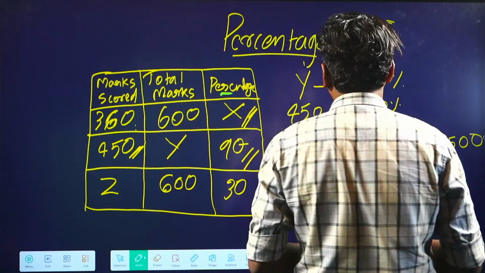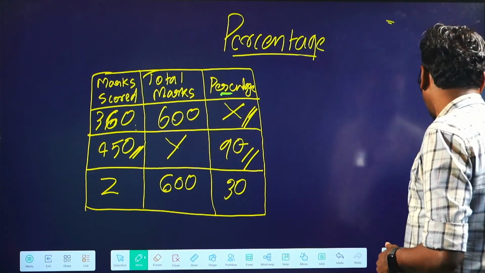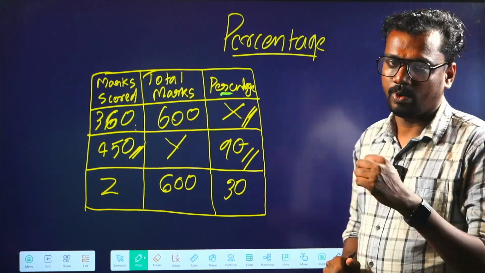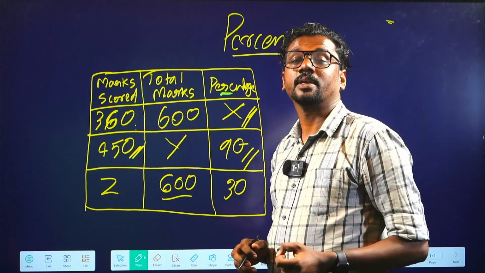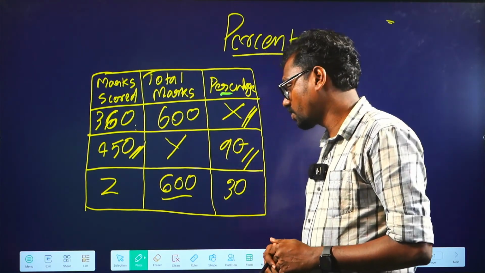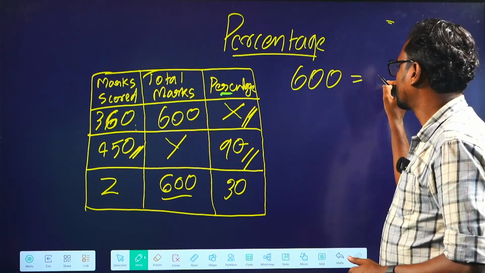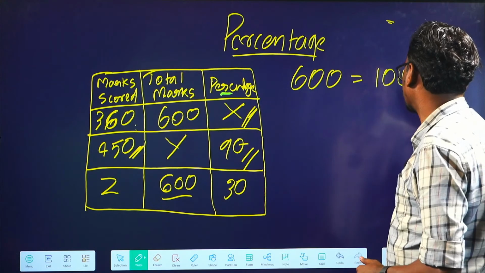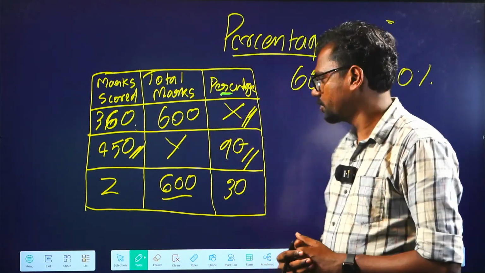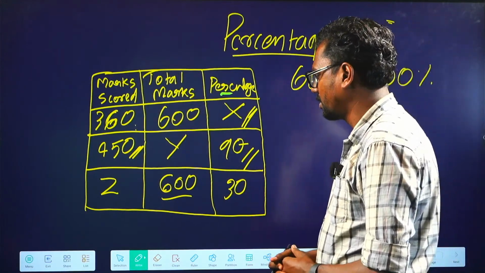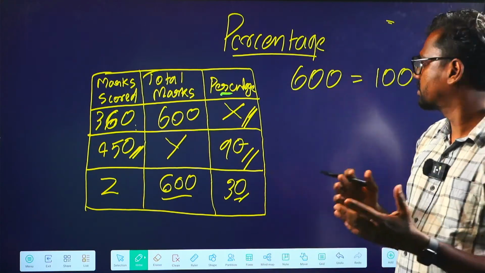Then moving to the third one, we want to find what Z is all about. In case of Z, the total mark is already given. So we have 600 is equal to 100%, and we want to find what value is 30%.